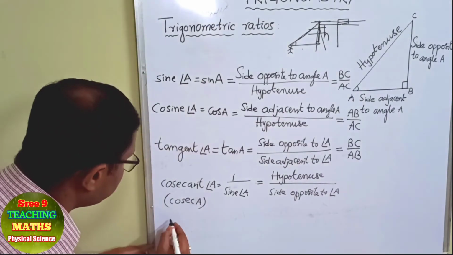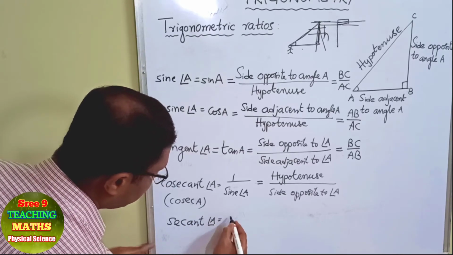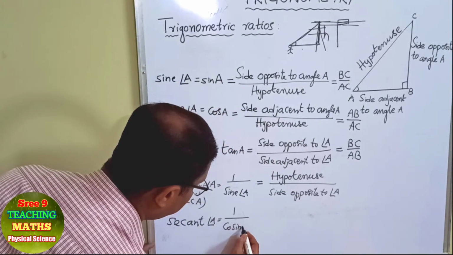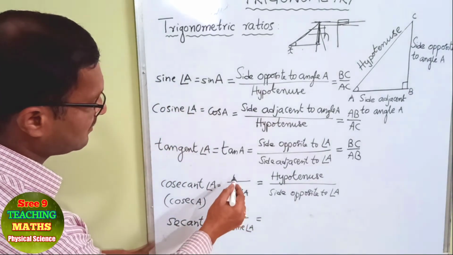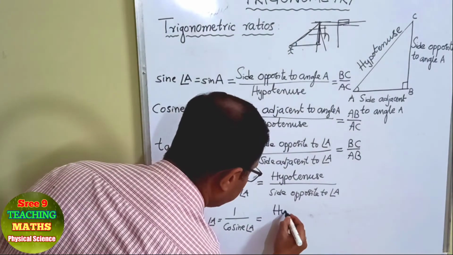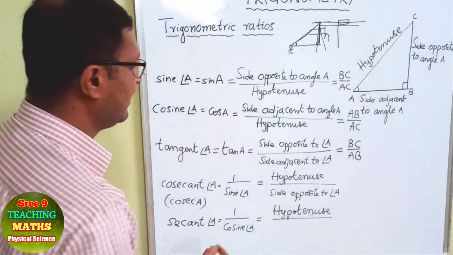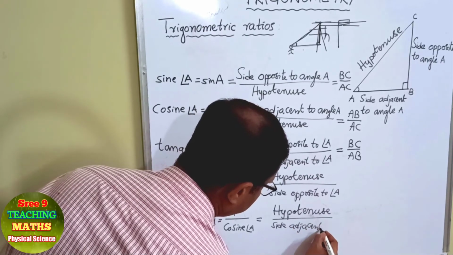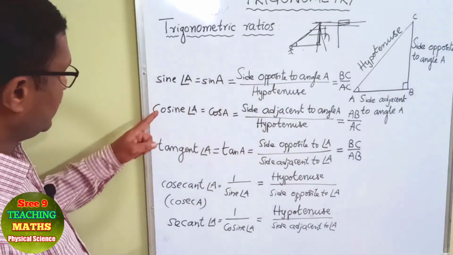And the next one is secant. Secant of angle A is the reciprocal of cosine of angle A, or simply we say 1 by cos A, and cosecant can be called 1 by sin A. So this is hypotenuse by side adjacent to angle A. Got it? Right. So how many? 1, 2, 3, 4, 5.